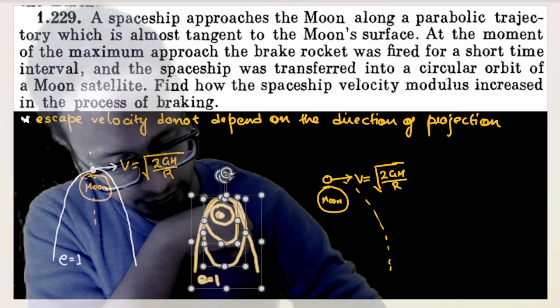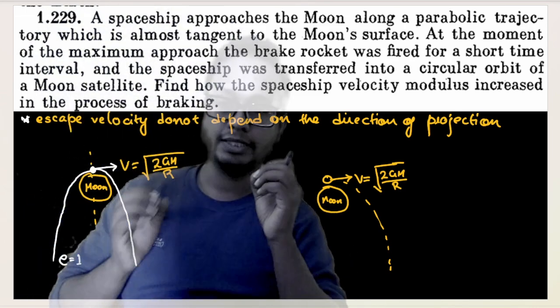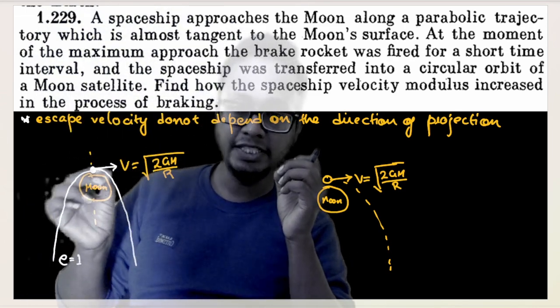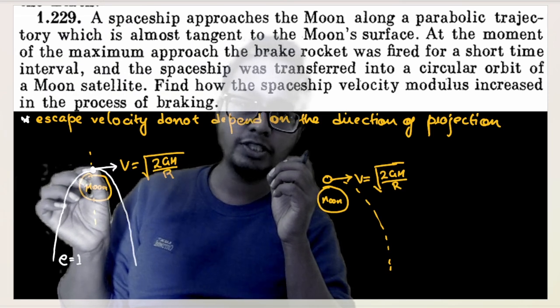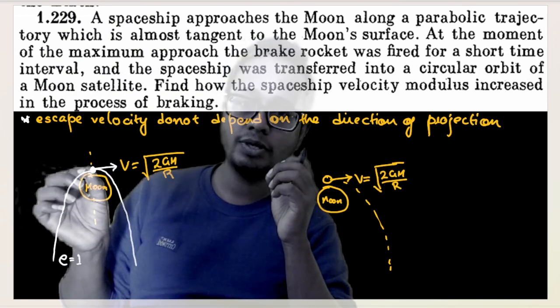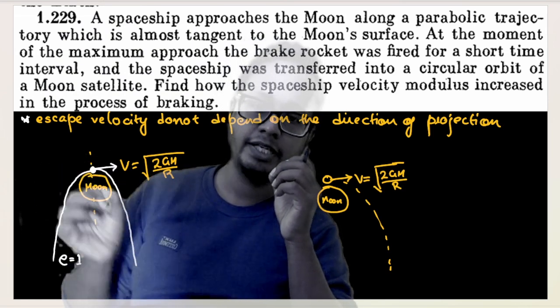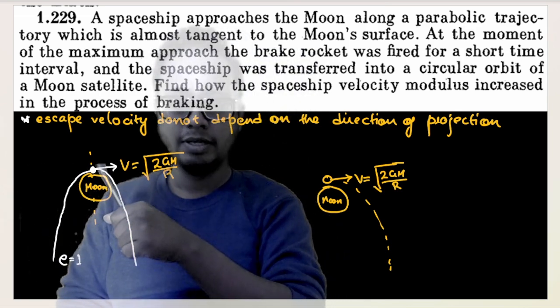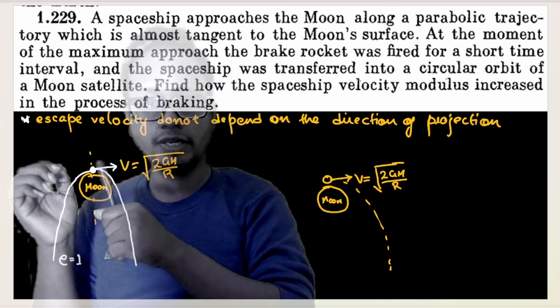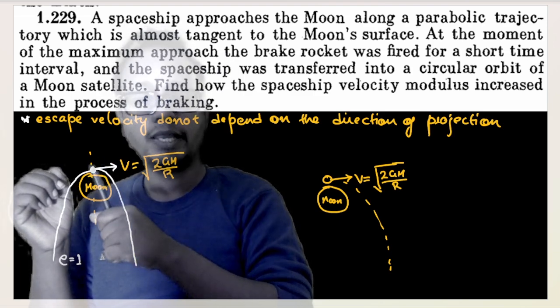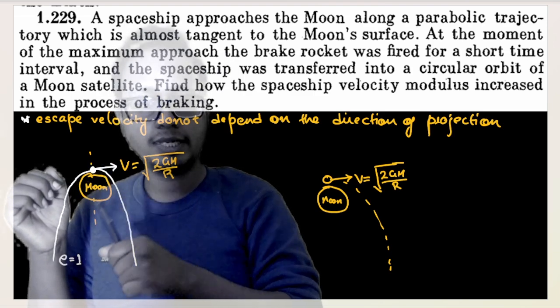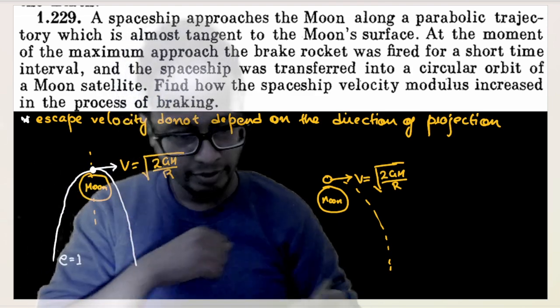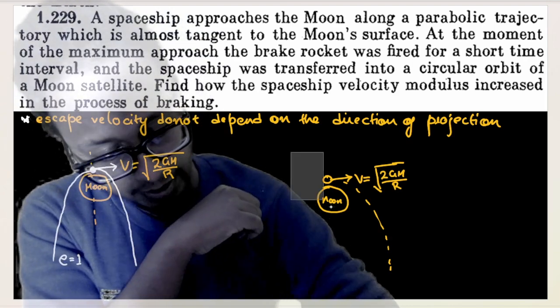Now the question being asked is: what is the change in velocity here? That means we have to reduce the velocity of the satellite by such an amount that instead of escaping back to infinity, it will keep on rotating around the moon. The satellite came here; now by firing thrusters or rockets, I'll reduce the velocity in such a way that it keeps rotating around the moon. So let me delete this one.